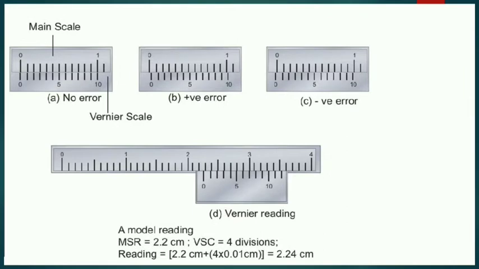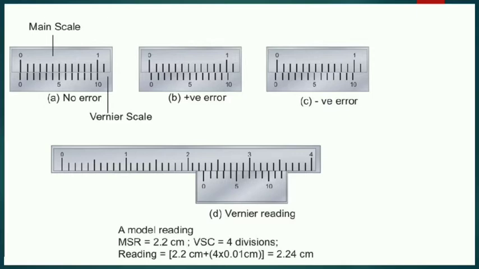Vernier scale reading. MSR. The reading on the main scale just before the Vernier scale 0 line is called main scale reading. VSC. In Vernier scale there are 10 divisions. If any one of the lines coincides with a main scale line, it is called Vernier scale coincidence.